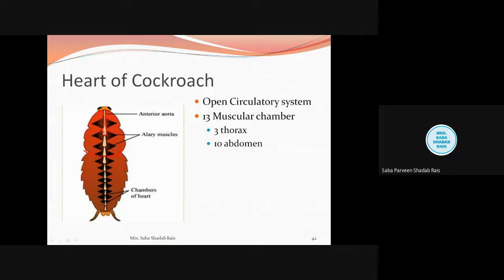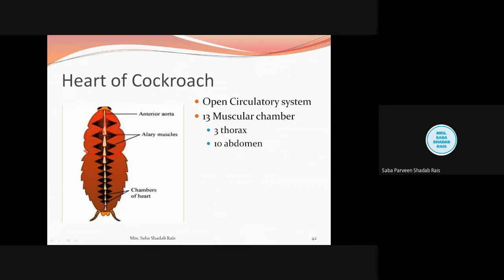What do you mean by the aorta? Aorta is one of the most important vessels. Those who were not there in the last lecture will note it down. Aorta is one of the most important blood vessels, which is responsible for the distribution of the blood from the